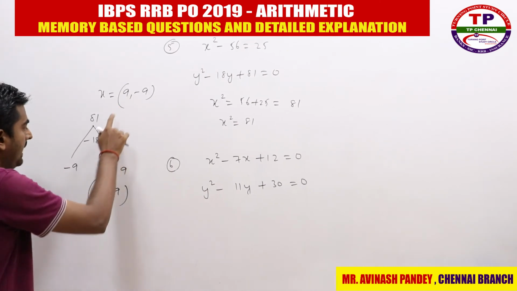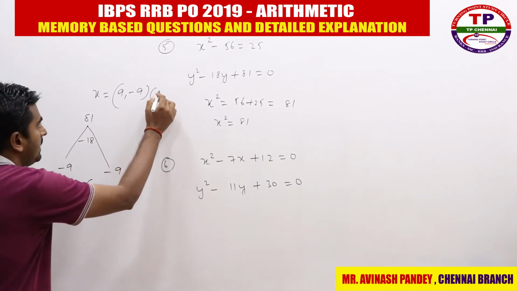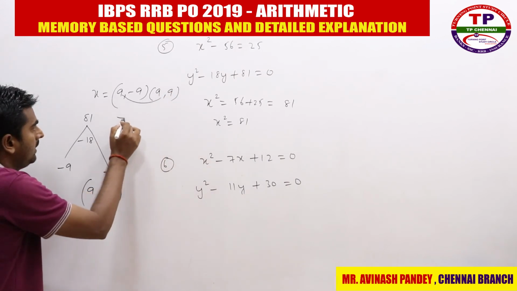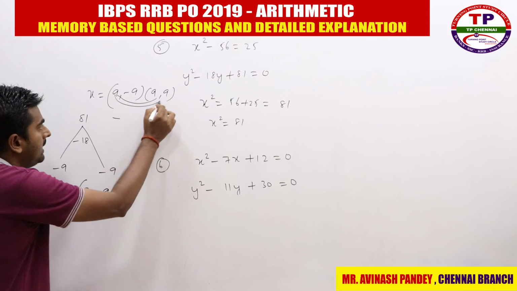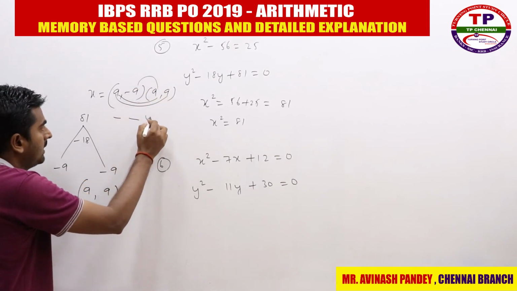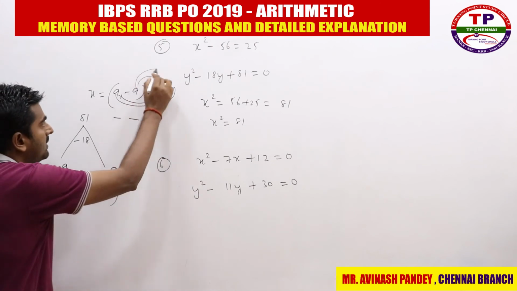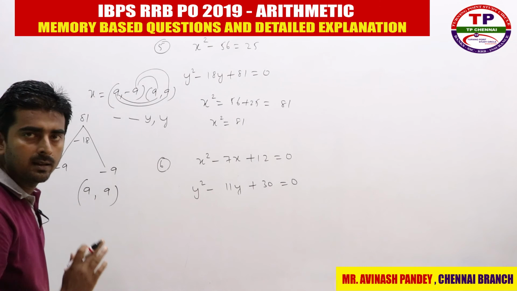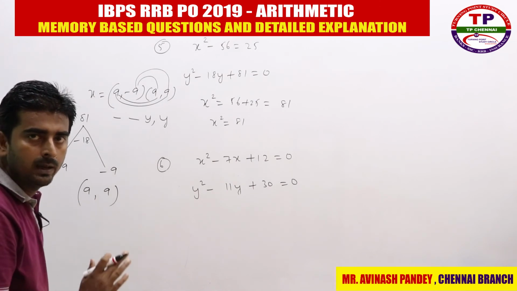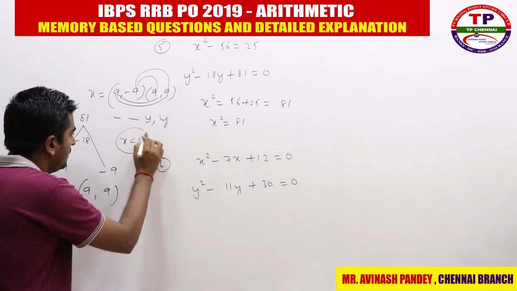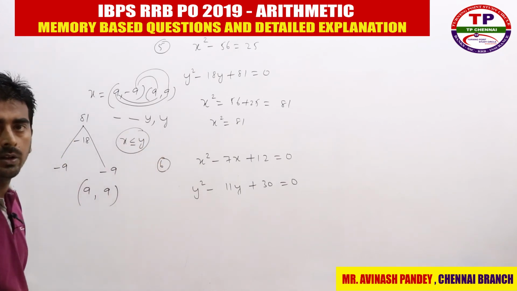So when you compare, I am writing this number here, 9 and 9. 9 and 9 are equal. Again 9 and 9 equal. Minus 9 and 9, which is greater? Y is greater. Again minus 9 and 9, which is greater? Y is greater. So in two cases the values are equal, in two cases the y values are greater. So what can be your answer? X is less than or equal to y.